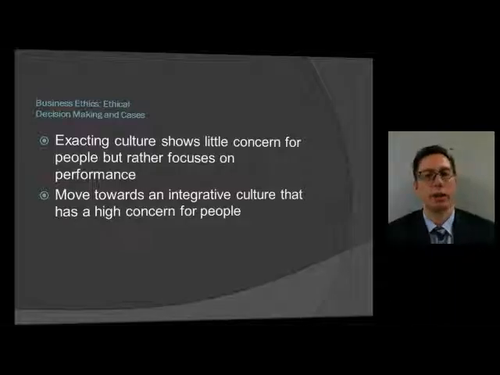for unethical behavior. Next, we have an exacting culture shows little concern for people, but rather focuses on performance. Moving towards an integrative culture that has a high concern for people could help the culture of law enforcement, could help the ethical nature of law enforcement. Concern for people, and I don't mean citizens, I'm talking about law enforcement officials, these officers who have PTSD, the officers who experience violent crimes. They need to have that integrative culture that cares about them.